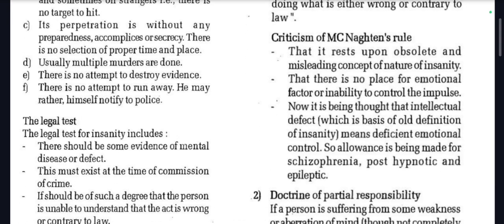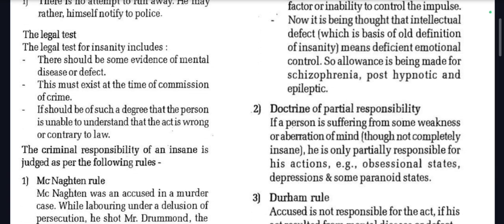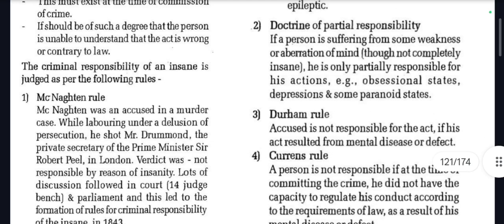Criticism: that it rests upon an absolute and misleading concept of the nature of insanity, that there is no place for emotional factor or inability to control the impulse. Now it is being thought that intellectual defect, which is the basis of the old definition of insanity, means deficient emotional control. So allowance is being made for schizophrenia, post-hypnotic and epileptic states. Doctrine of partial responsibility: if a person is suffering from some weakness or aberration of mind, though not completely insane, he is only partially responsible for his actions, like obsessional states, depressions, and some paranoid states.